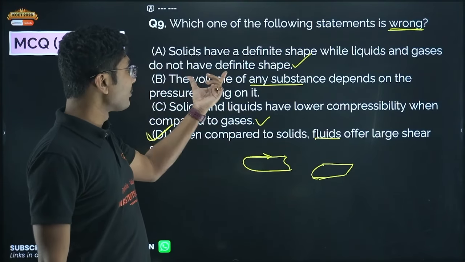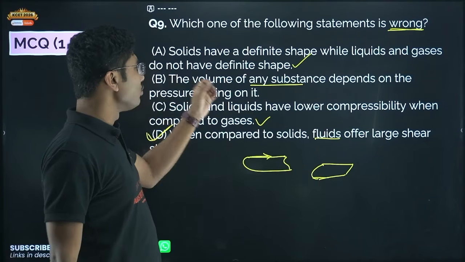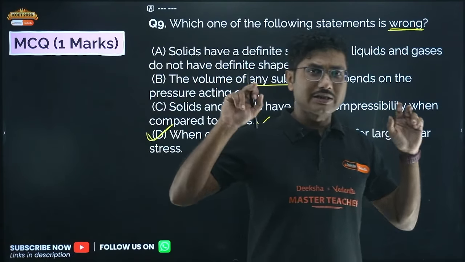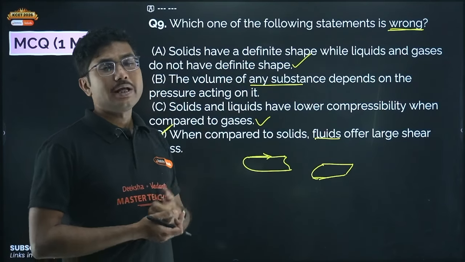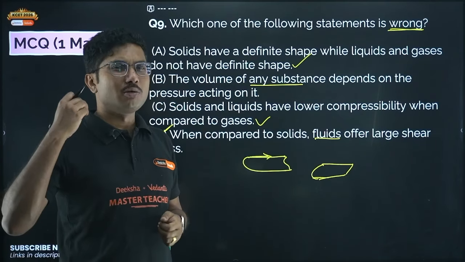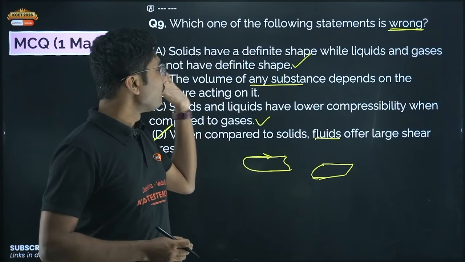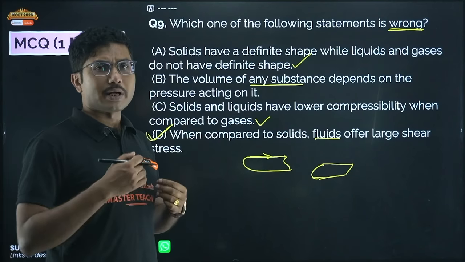But what about this one? Even though the statement is not perfectly true, volume of any substance, I have some reservation about the term any substance, because if it is a solid, then its change in volume is almost negligible, but not zero. So even if they said volume of any substance depends on the pressure acting on it, it can be partially true.